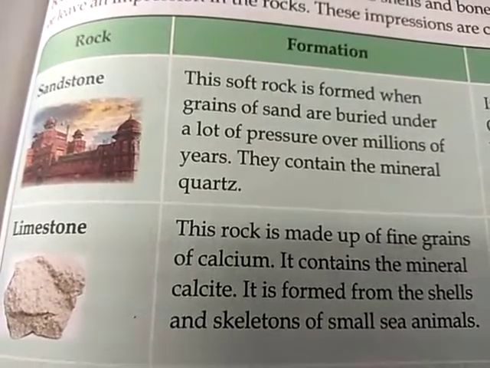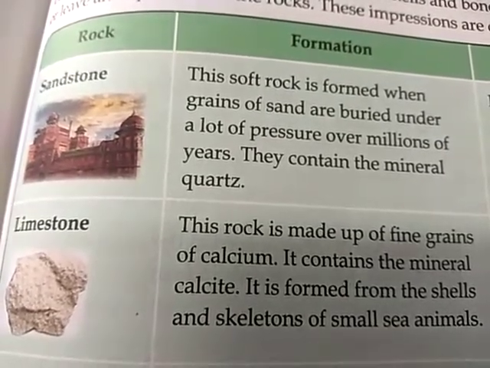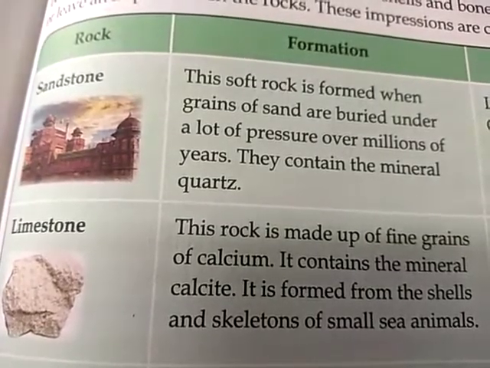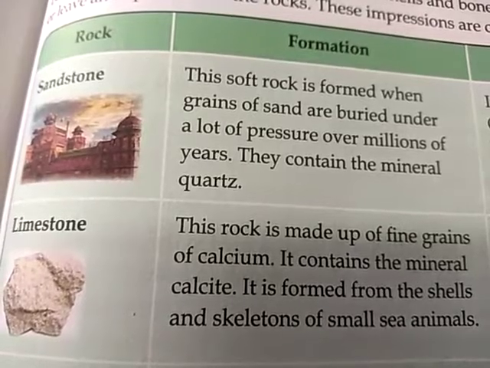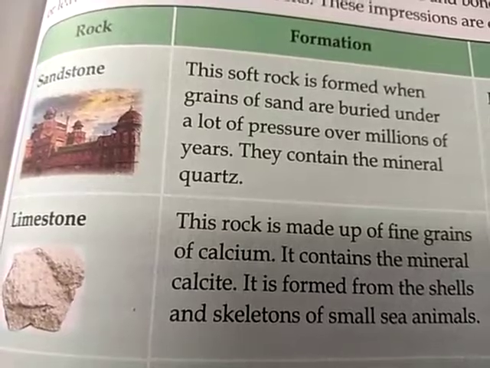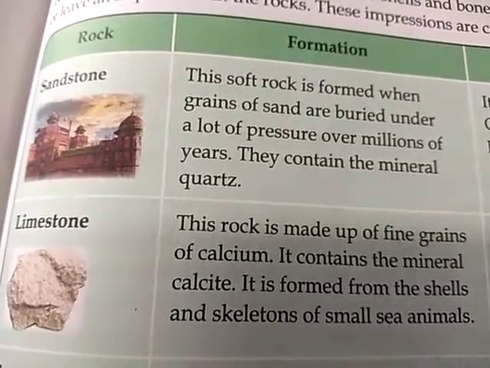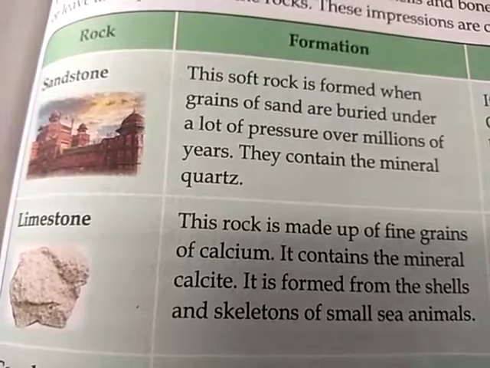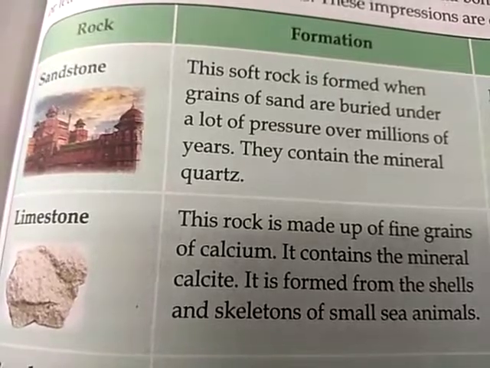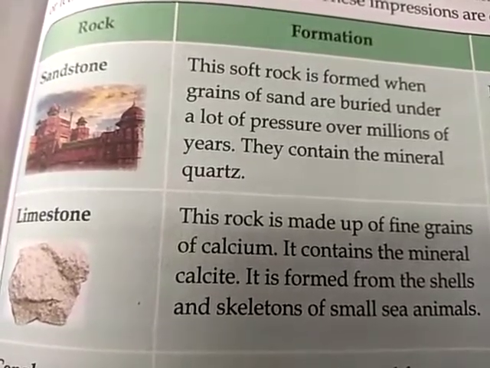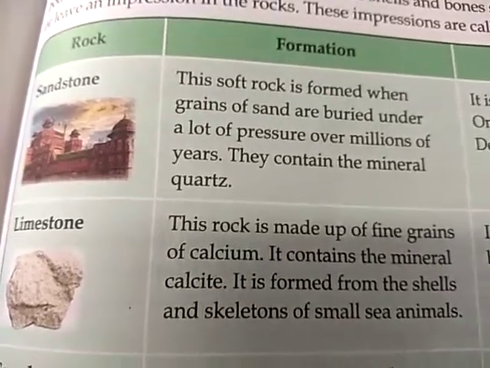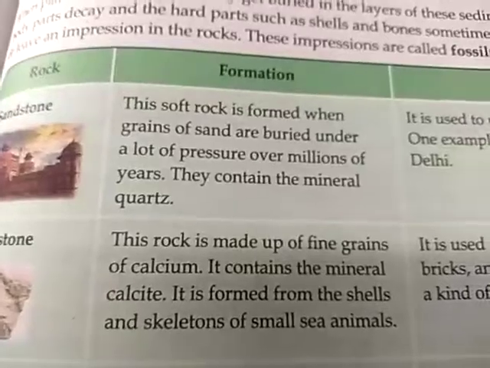Next we will go to limestone. This rock is made up of fine grains of calcium. That's why it is white in color. It contains the mineral calcite. It is formed from the shells and skeletons of small sea animals. So the shells of all the sea animals which were there, because of their skeletons, this limestone is formed. It is used to make cement, bricks and glass. Chalk is also a kind of limestone.